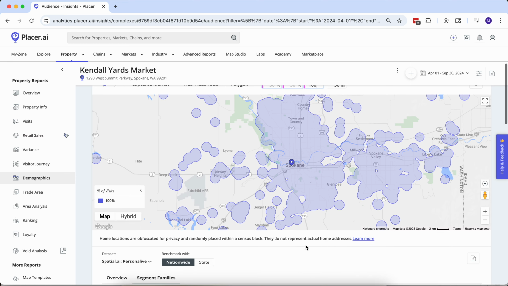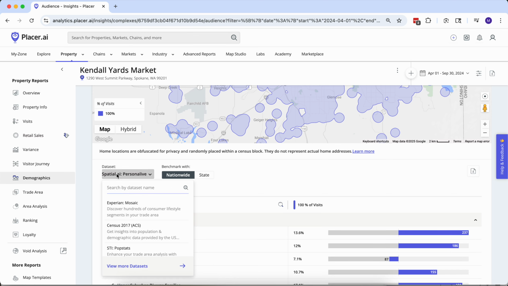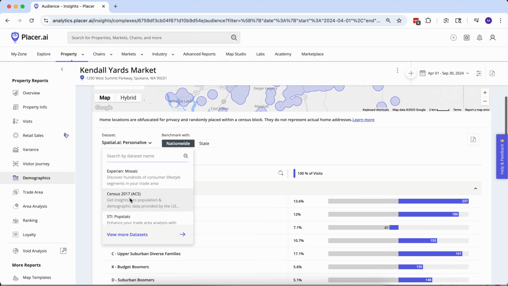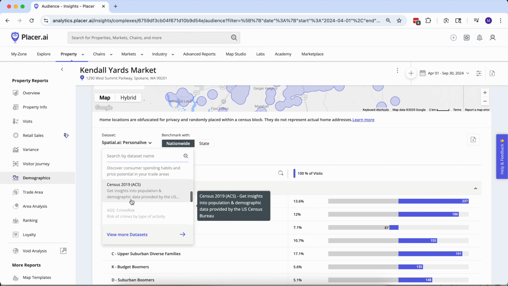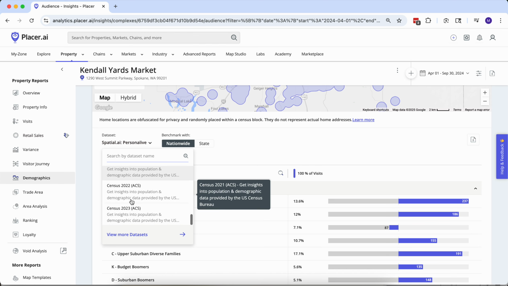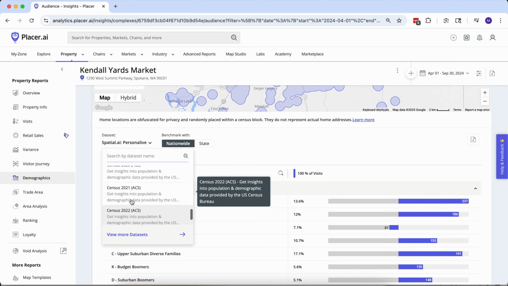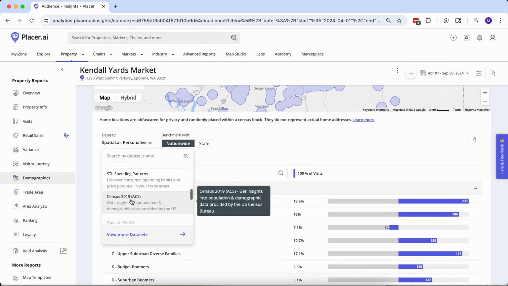And then as we scroll down just a bit, there are a number of different data sets that we can dig into, and census level data, spending pattern data for the households that show up to the Kendall Yards night market. So there's oceans, if not galaxies, of data to splash around in here, but a couple in particular are worth pointing out.